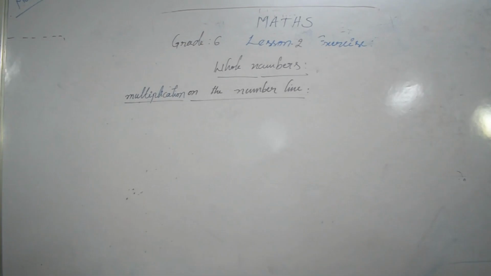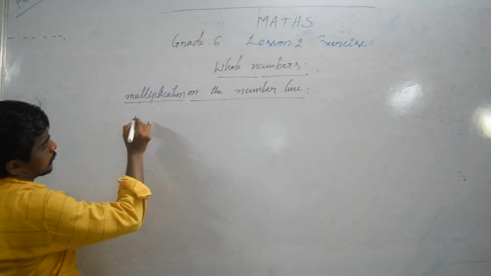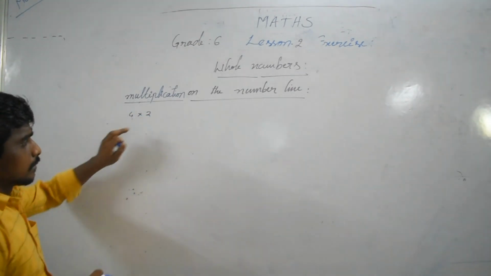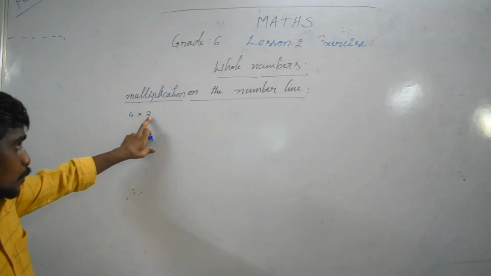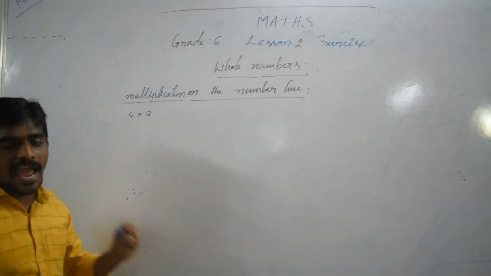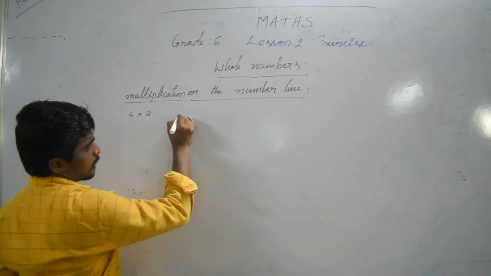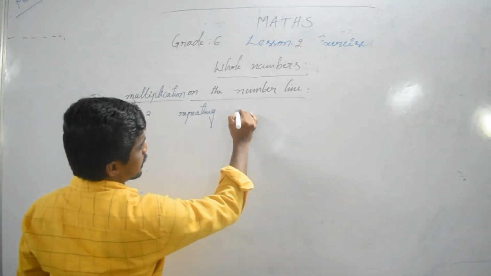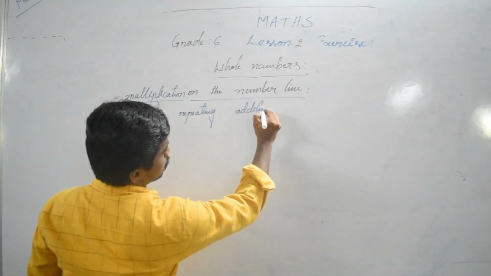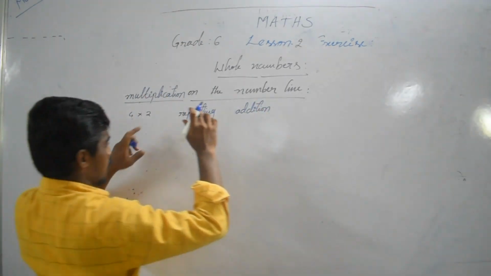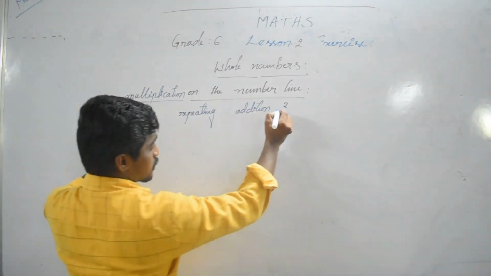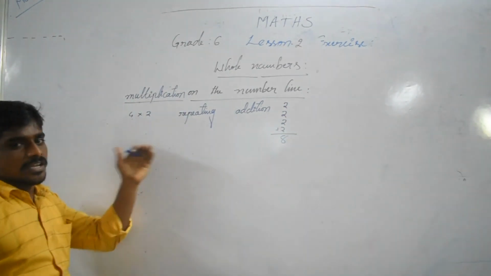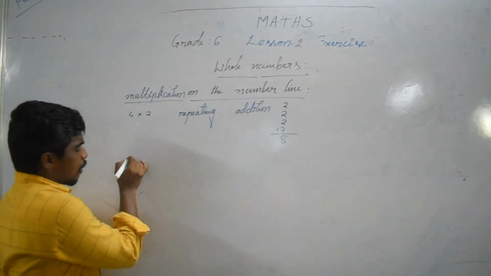So here, 4 cross 2. This is a 2. The number 2 is added 4 times. Multiplication means repeating addition. So 2 added 4 times, how much? 8. This one we are showing on the number line.